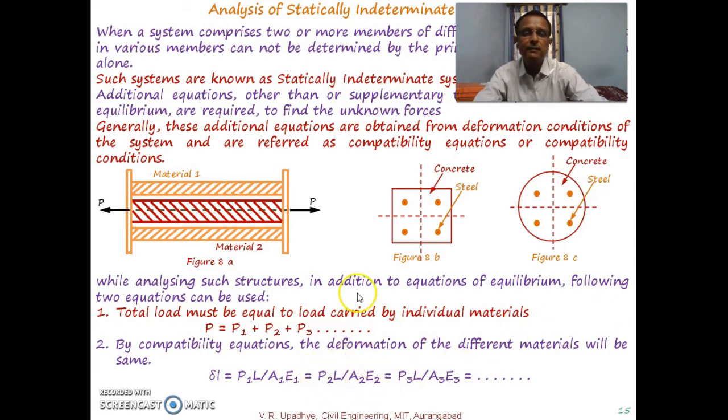L is common in all the materials, so delta L of each material will be equal. These two simultaneous equations can be solved for the analysis. We'll go through two numericals related to this analysis.